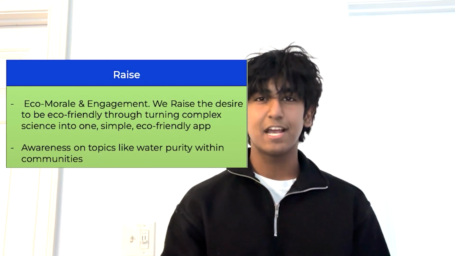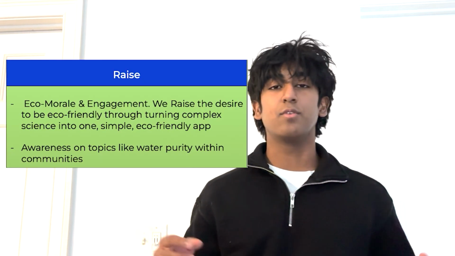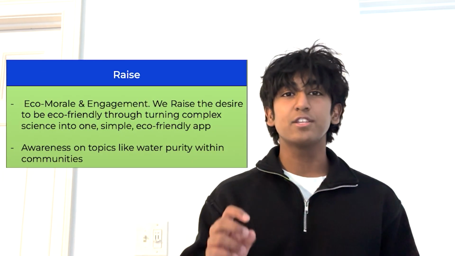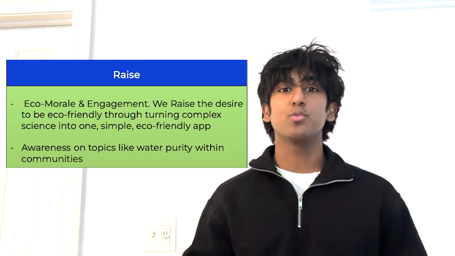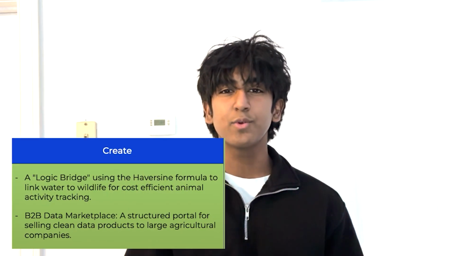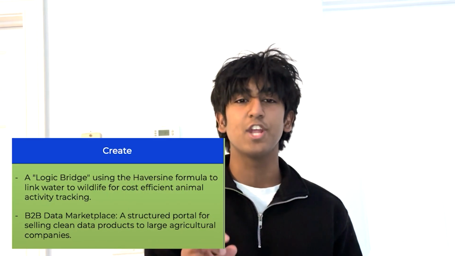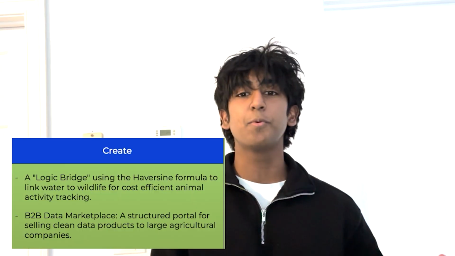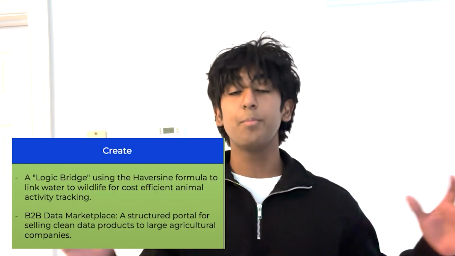Ecosense will raise the desire to be eco-friendly by turning complex science into one simple, eco-friendly app. Additionally, it will bring awareness on topics such as water purity, with communities ranging from Boston, Massachusetts, all the way to San Diego, California. Ecosense will create a logic bridge using the Haversine formula to link water to wildlife for cost-efficient animal activity tracking. Additionally, it will provide a structured portal for selling clean data products to large agricultural companies.